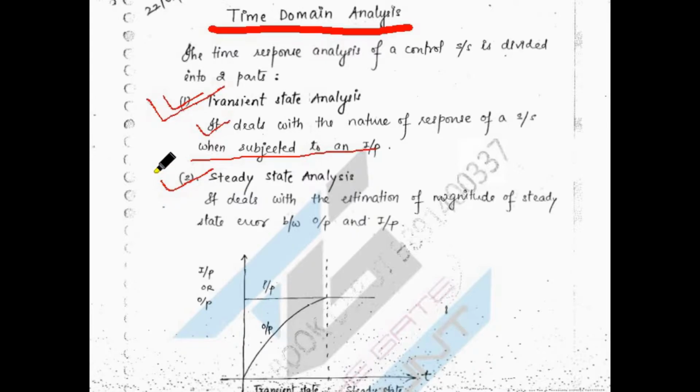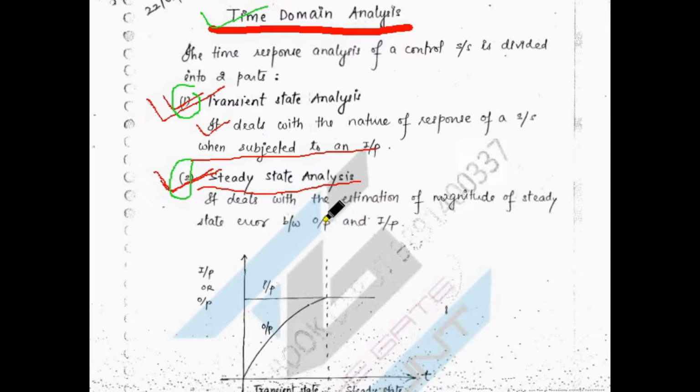After attaining the set value, the analysis of that settled value, such as steady state error or settling time, is what we consider under steady state analysis. So this is a basic understanding of this topic. Here I have elaborated what we are going to do: we are going to observe these two states.